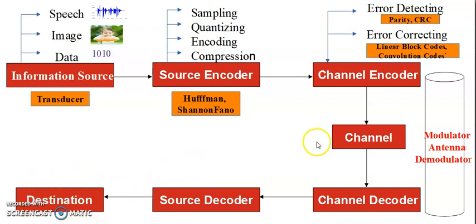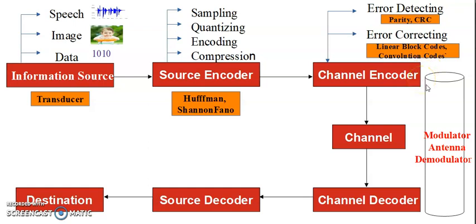But now observe here, suppose I am transmitting the signal through a channel, let us consider, air. If you want to send a signal through the air, the output of the transmitter should contain one antenna, because that antenna has to radiate the data in the air. So after the channel encoder, we require one antenna here. If the channel is a wire, then there is no need of an antenna here. So depending upon the application, the blocks necessary for a communication system vary.